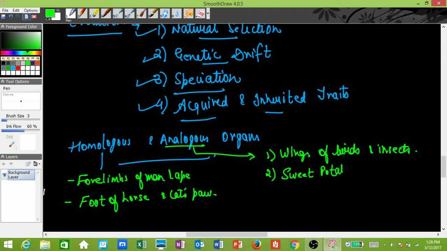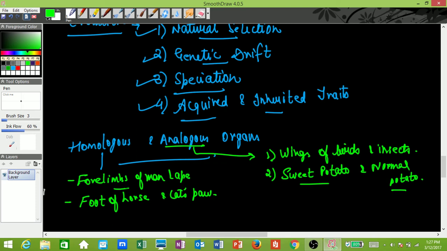You can also give the example of sweet potato and normal potato. Both perform the same function of storage of food. They are storage organs. However, sweet potato is a root, so its origin is a root, whereas a normal potato is a stem. So their origins are different, and definitely they are analogous organs. Origins are different, although function is the same.